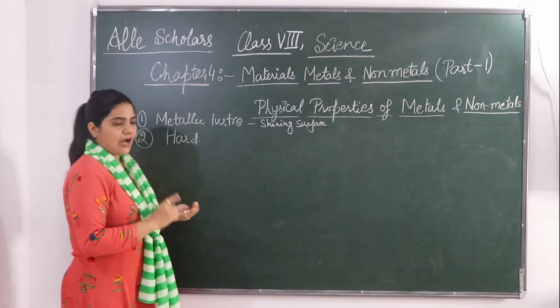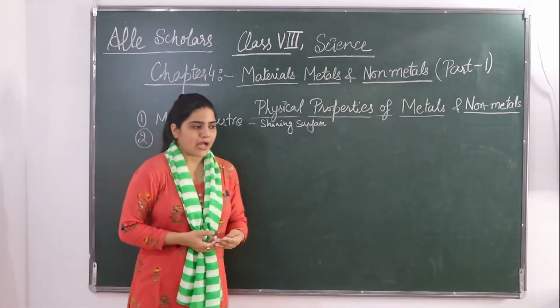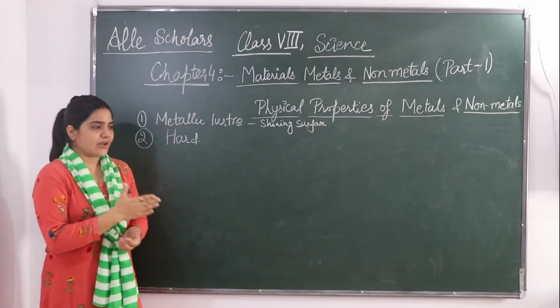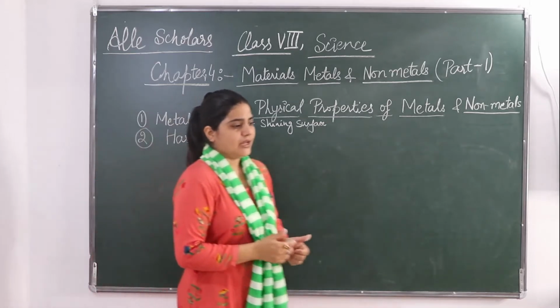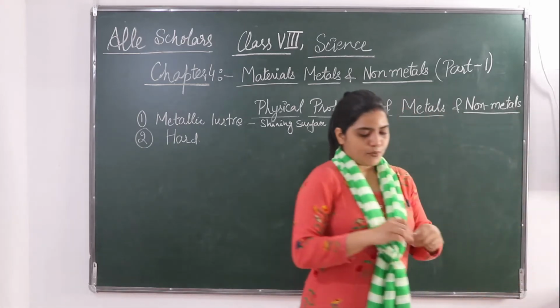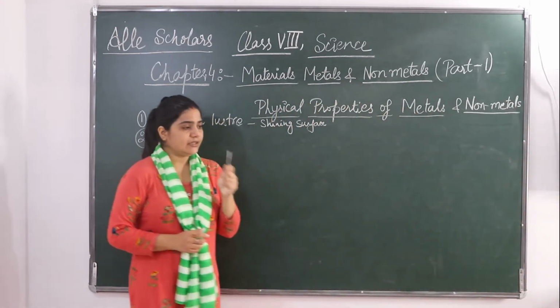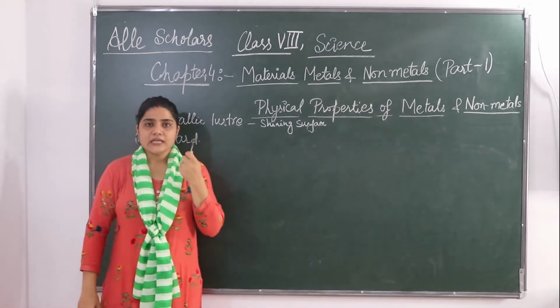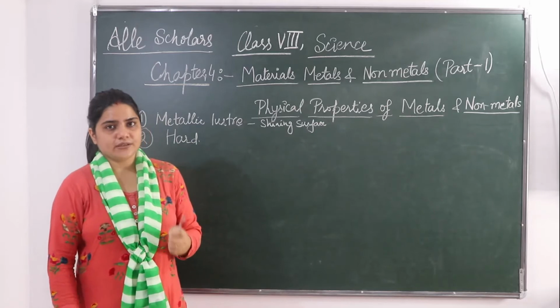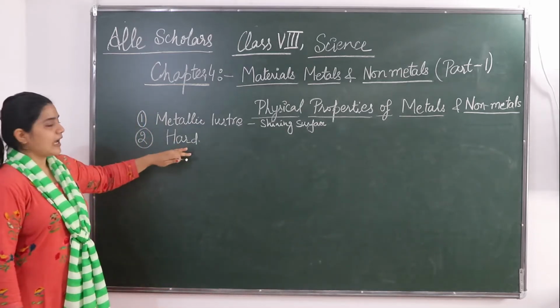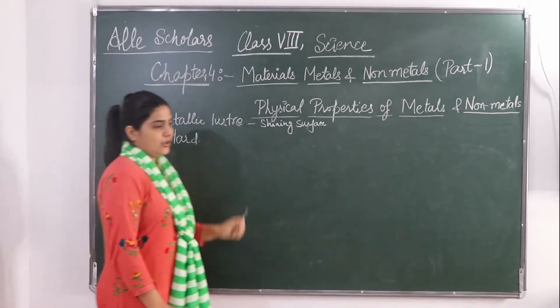Take iron, copper, aluminum and magnesium and try to cut these metals with a sharp knife and note the observation. Suppose this is an iron nail and you want to cut it with a knife, is it possible for you to cut it? No. Why? Because iron is a metal and metals are hard.